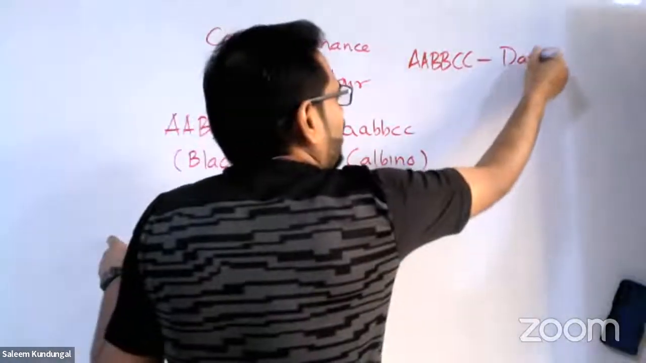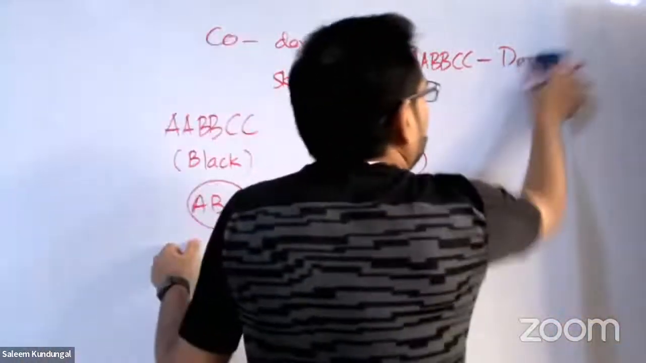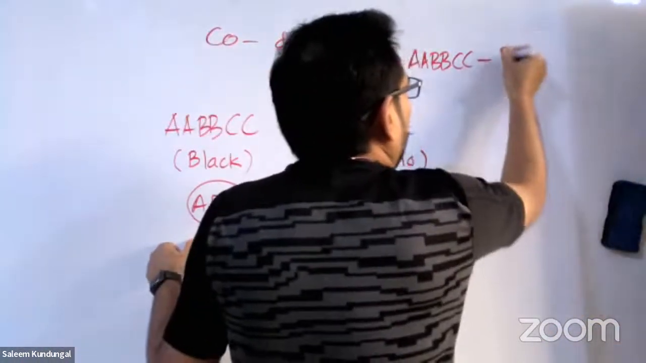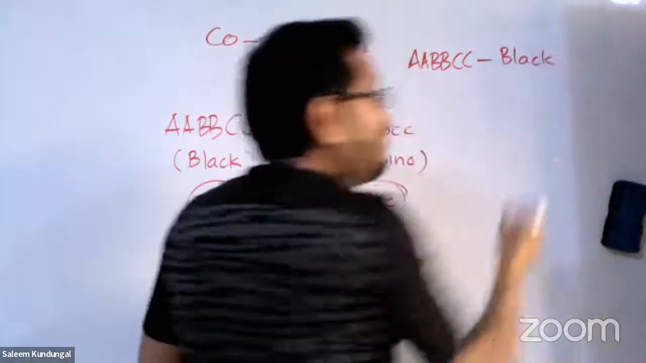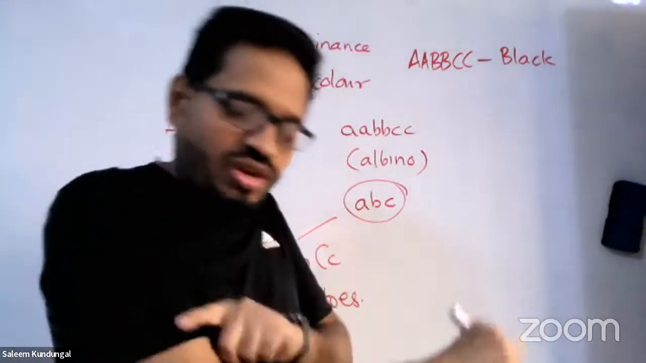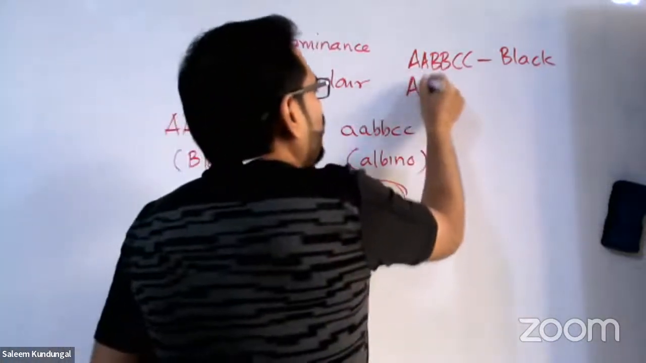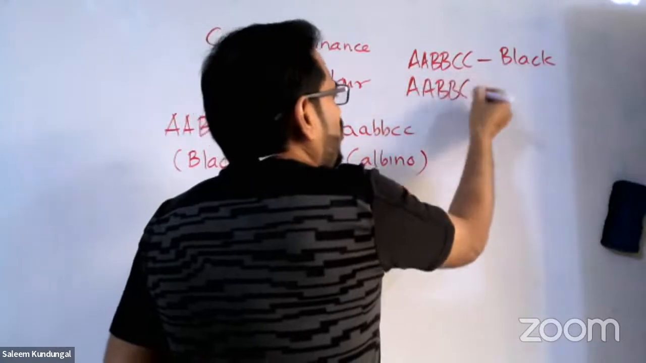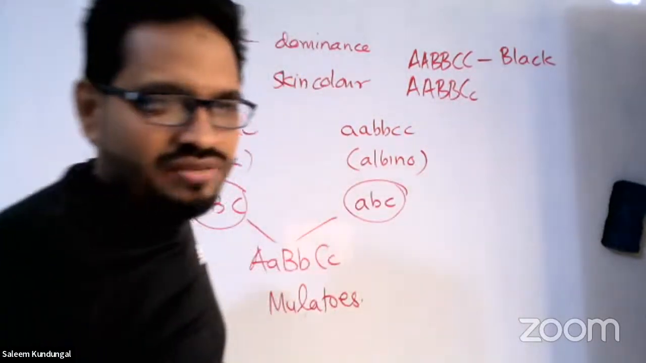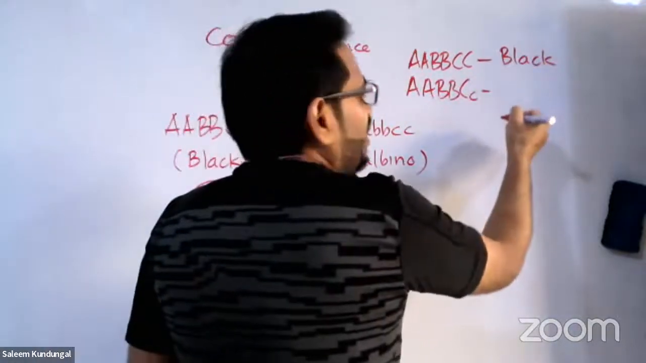So the person is called black. All genes are active and making melanin. Melanin is the coloring pigment of our skin. So when all genes are active, he is completely black in color. Now, second one, just imagine one gene is recessive. So one gene is not showing its production, and he is not that black.